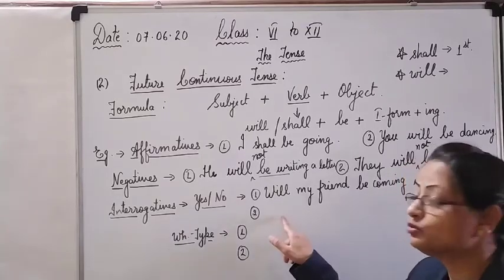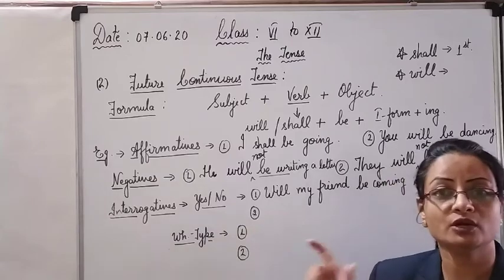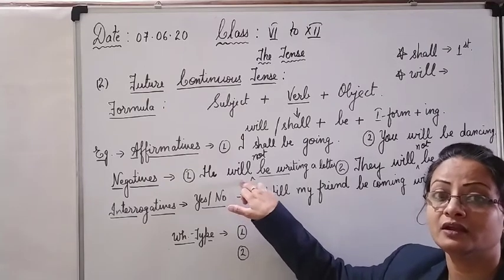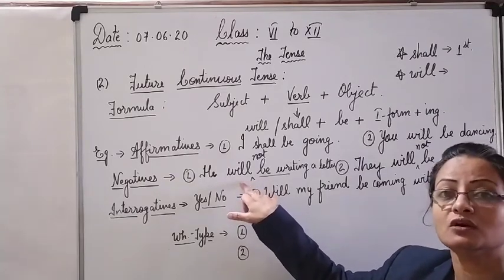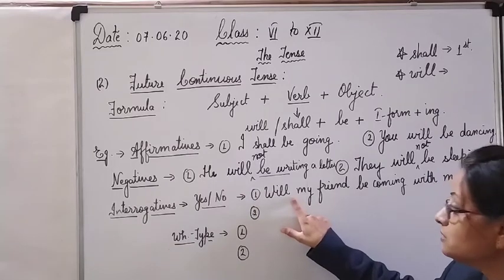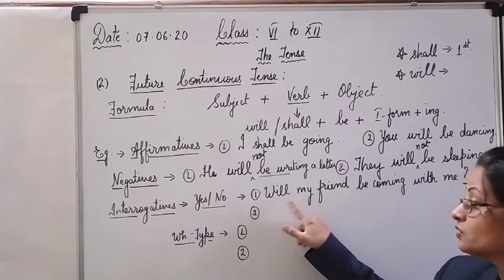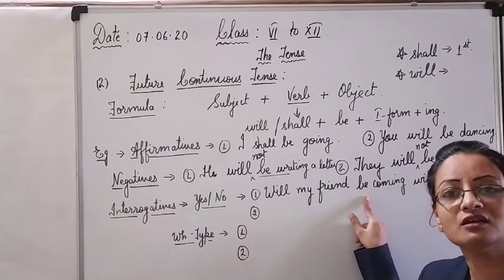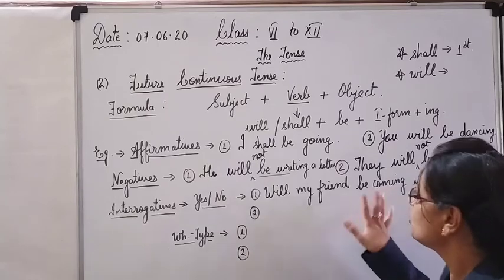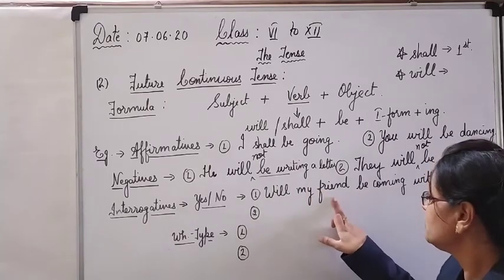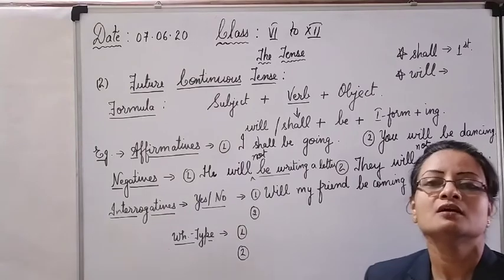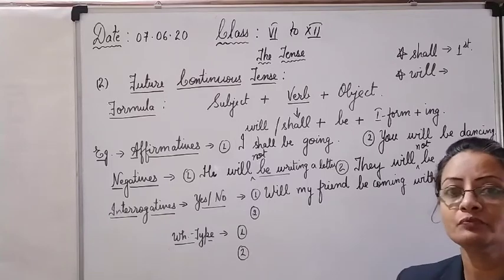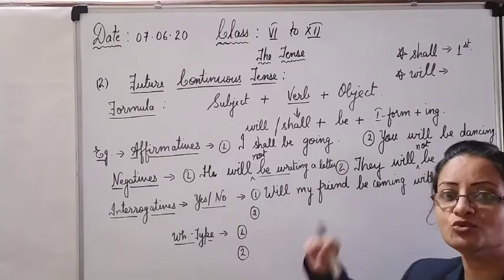Okay. Now, if you have to make it negative, again see the placement of the word not, where you have to put. As I have told you, in negative assertive sentences, we have to place the not after will. But here we will not place it after will. Will not my friend be? No, it sounds wrong. If you read it again and again, you will feel that it sounds wrong. So you have to see, will my friend not be? Means not will be preceding be. This you have to remember.